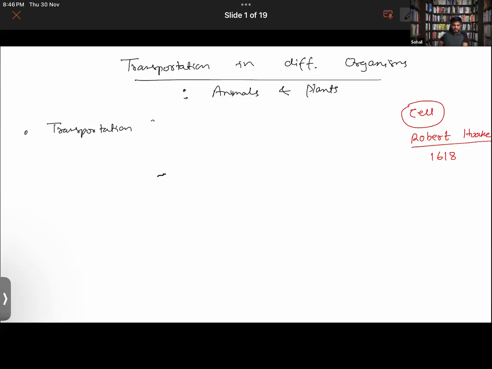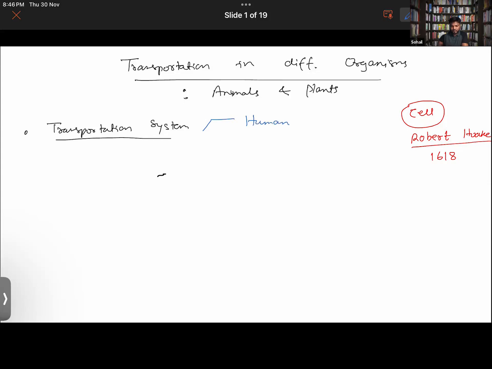For the transport of different types of materials, we have different transportation systems in the human body. For the transportation of food, water, oxygen or carbon dioxide, you have the human circulatory system.